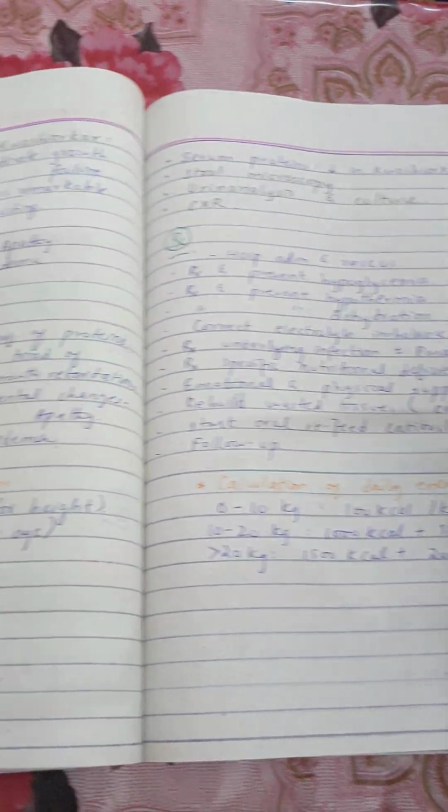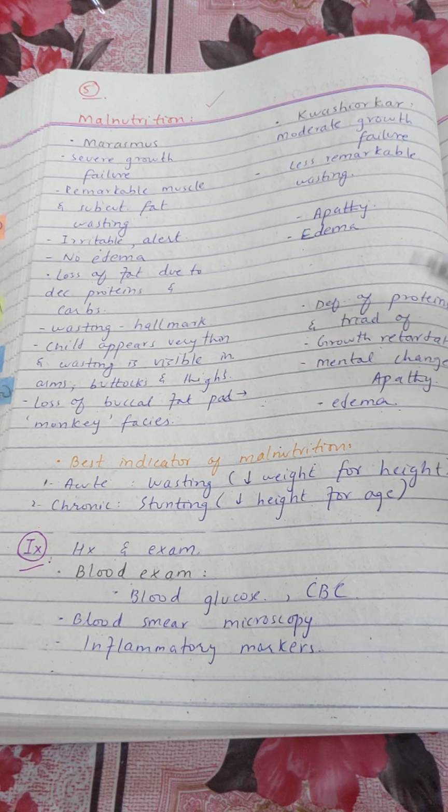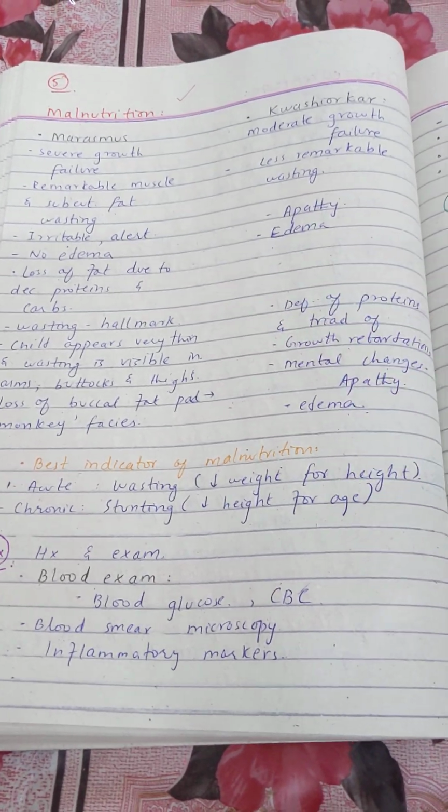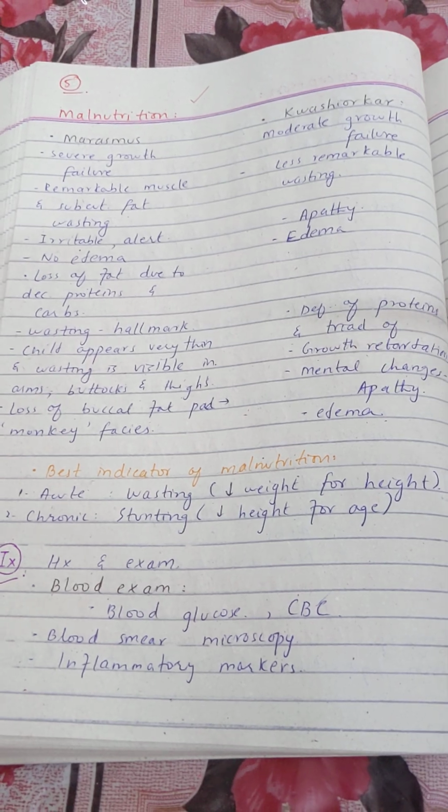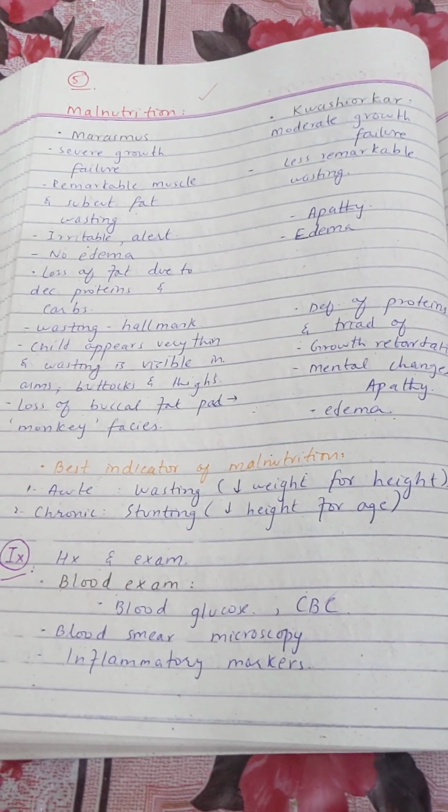These are the treatment protocols of malnutrition, these are certain investigations, and we had the differences between marasmus and kwashiorkor. So these were the important points regarding malnutrition in case of pediatrics, and I hope it was helpful for you guys. Thank you so much for watching.